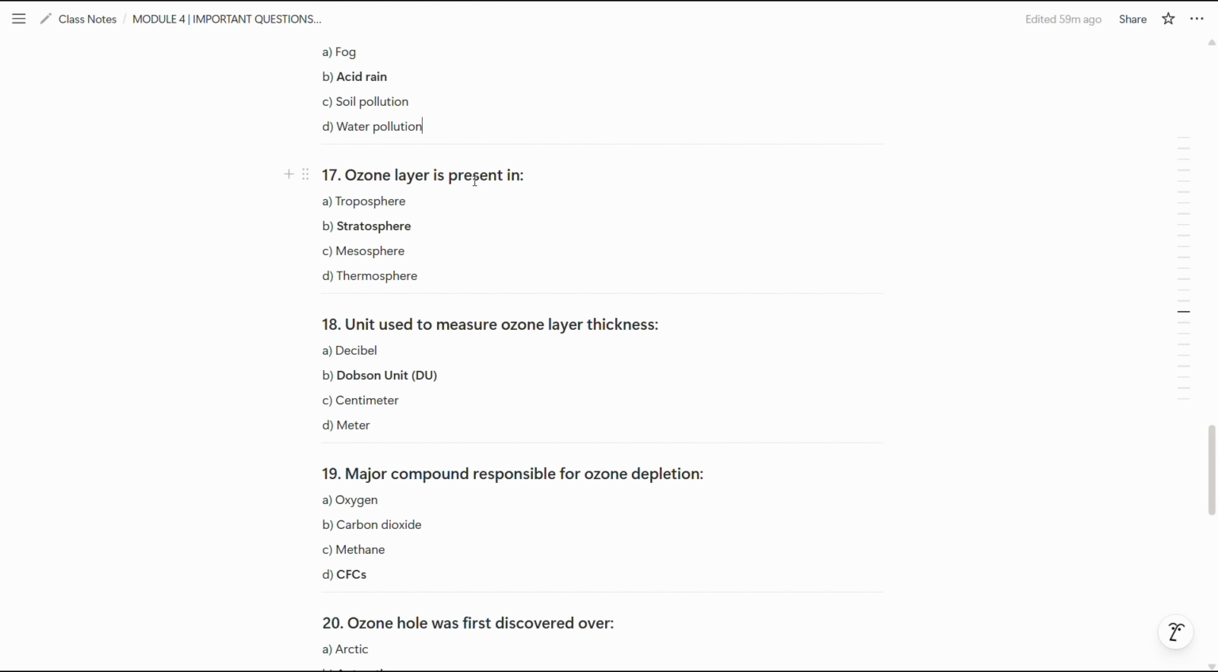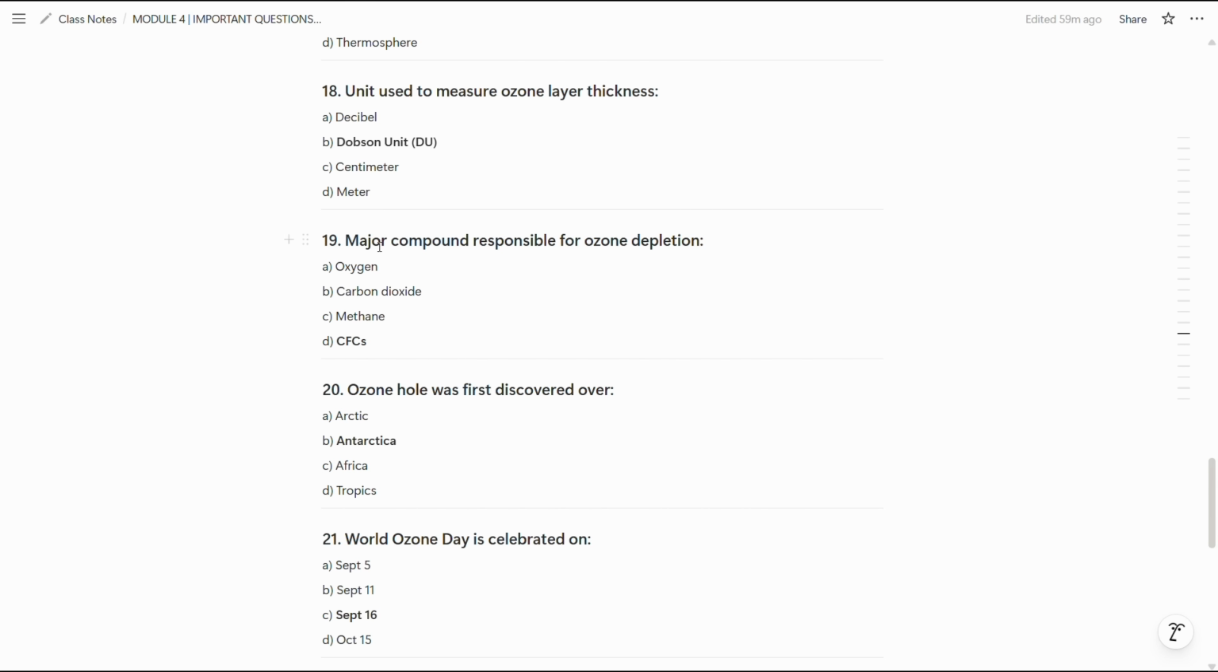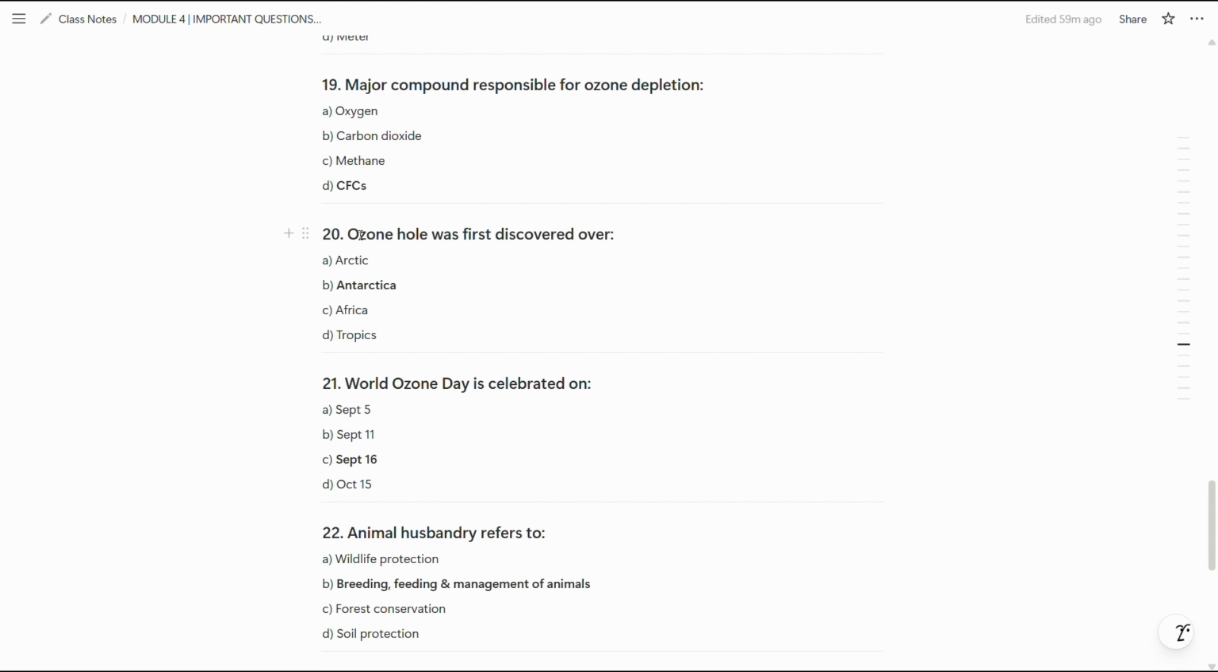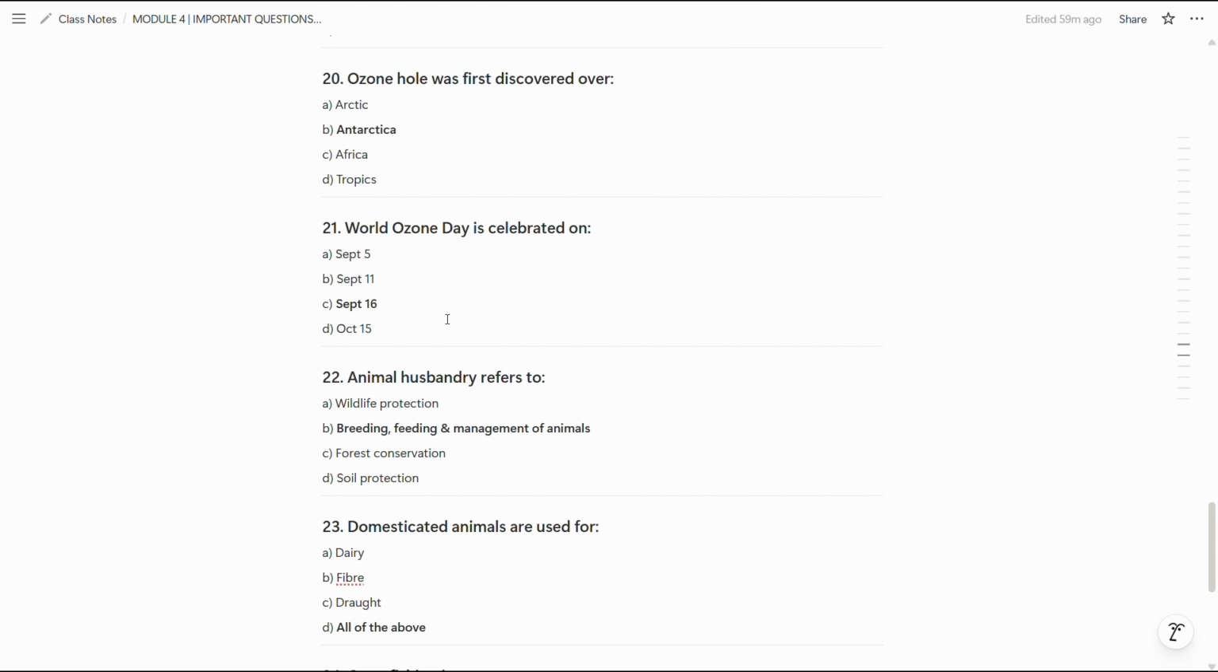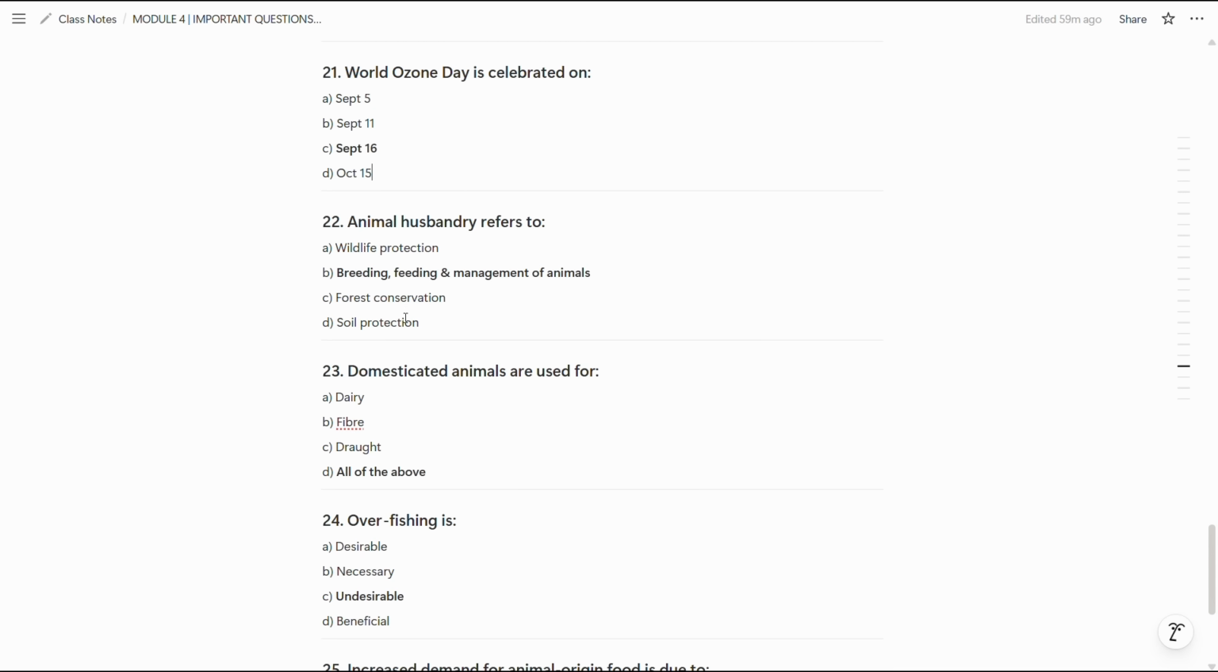Now the 17th question is ozone layer is present in stratosphere. So B is the correct option. Now the 18th question is unit used to measure ozone layer thickness is Dobson unit, which is also known as DU. Now the 19th question is major compound responsible for ozone depletion is CFCs. So this is the correct option. Now the 20th question is ozone hole was firstly discovered over Antarctica. So B is the correct option. Now the 21st question is World Ozone Day is celebrated on 16th September. So C is the correct option.